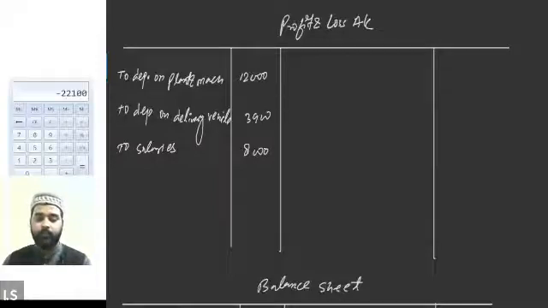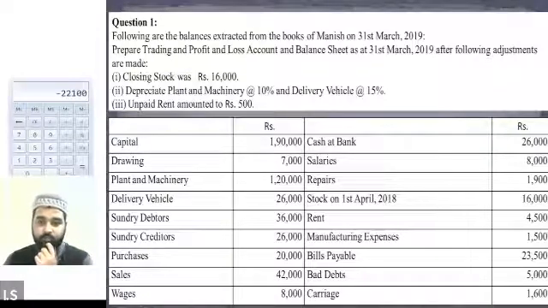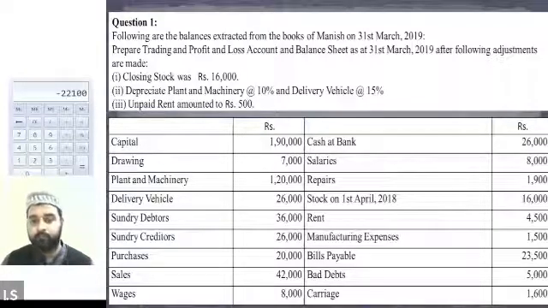Okay. Then we have the information about repairs. So there is 1,900 we have spent on repairs, and there is one more piece of information in the adjustment entries. Are you able to see that? Item number 3, unpaid rent amounting to rupees 500. Everybody is able to see that. In the adjustment entries, we have the unpaid rent. Is it visible to everyone now?